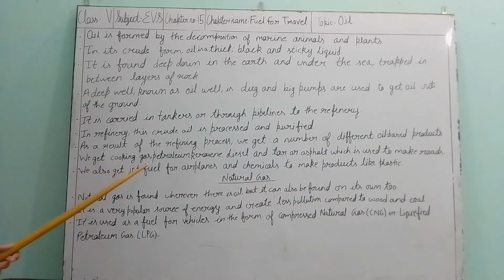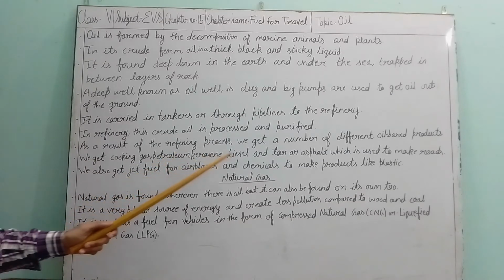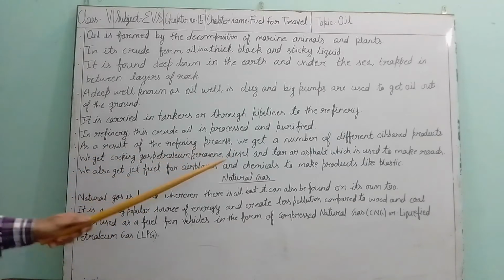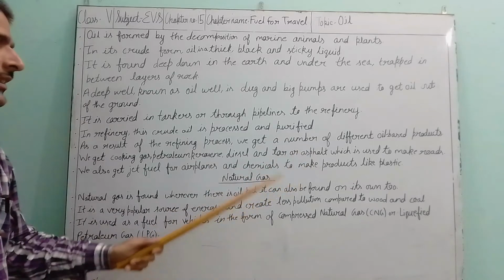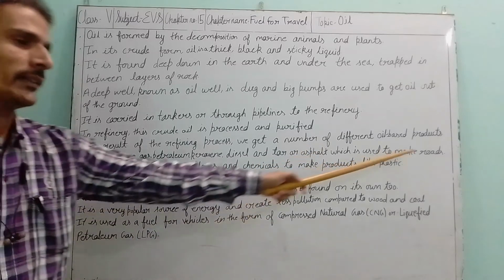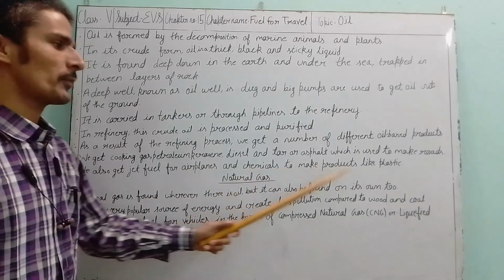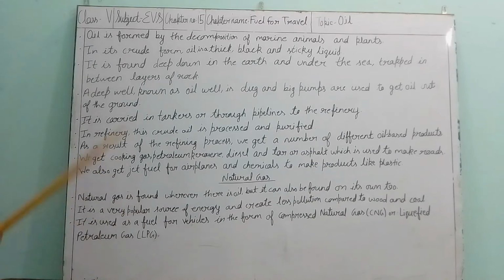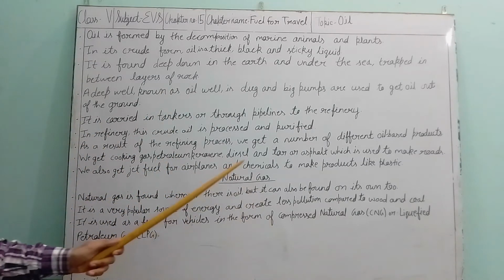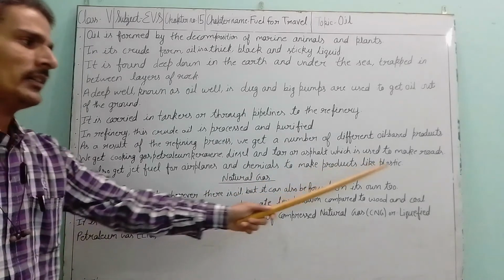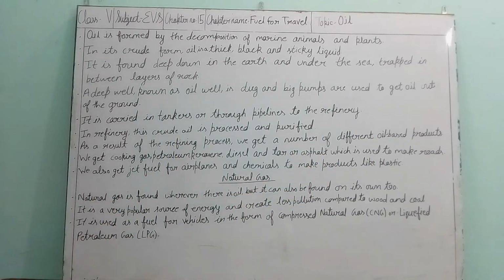We get cooking gas, petroleum, kerosene, diesel. These are the oils, and also the tar and asphalt. Tar or asphalt is used to make roads. We also get jet fuel for airplanes and chemicals to make products like plastic.